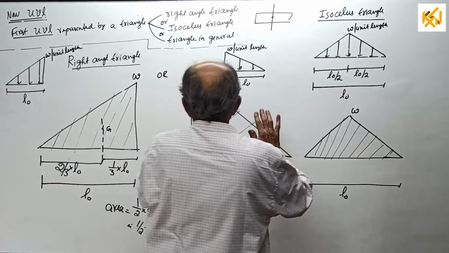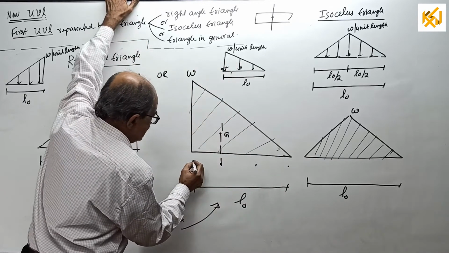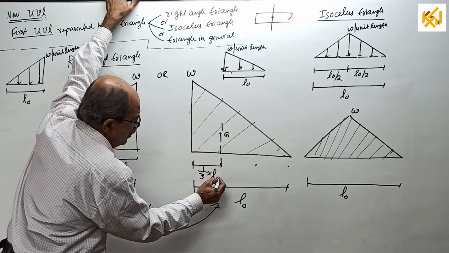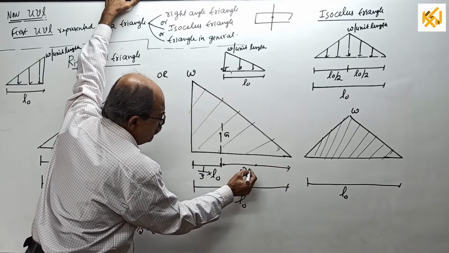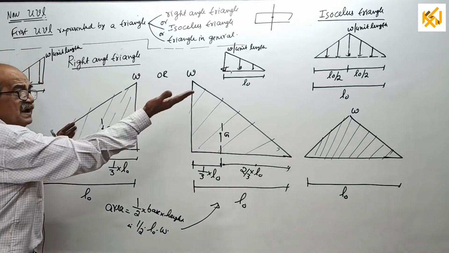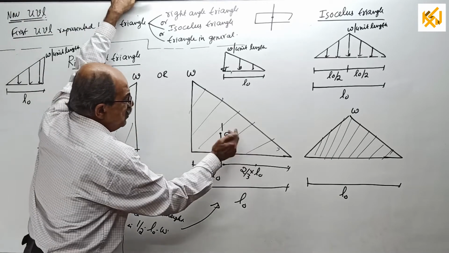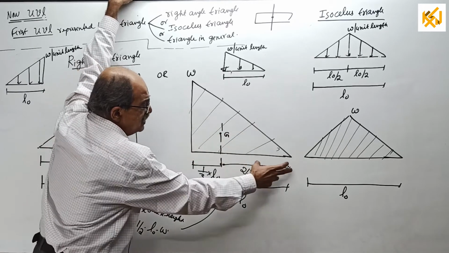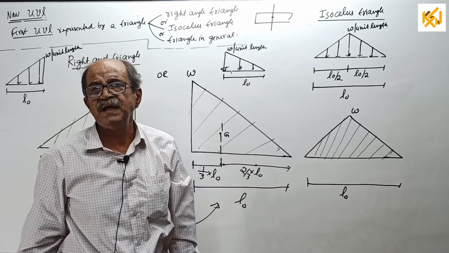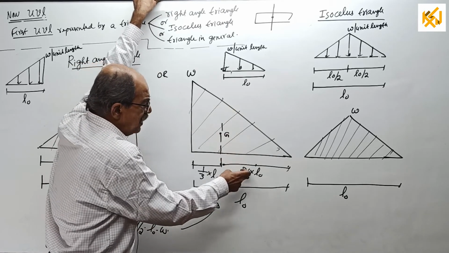Common sense only, more and more area is this side. So CG will come here. So this distance will be the smaller one, 1/3 of L0. This will be 2/3 of L0. Once you mark the CG on that side where area is more, common sense will tell 2/3, 1/3. Here, once you mark this side, smaller distance, 1/3, 2/3. Ordinary common sense is sufficient. Now, one small mathematical point. 1/3 of L0 or 2/3 of L0.